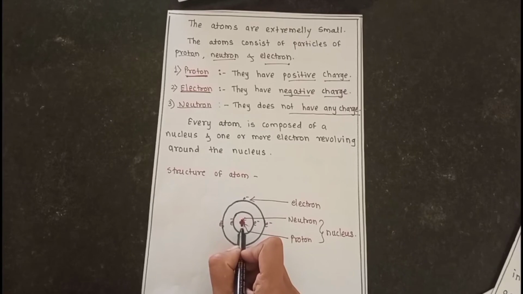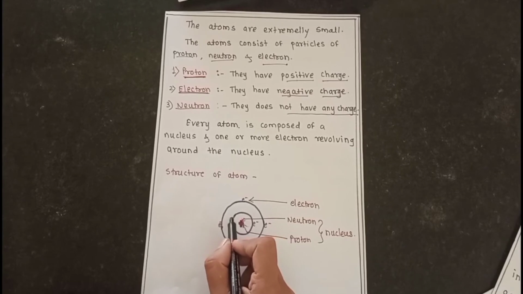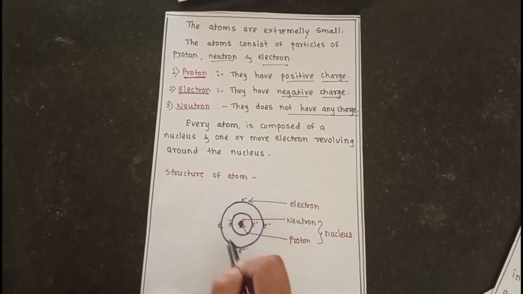Protons and neutrons are present in the nucleus of an atom, the positively charged protons and the neutrons with no charge, and the negatively charged electrons revolve around the nucleus in a circular path.